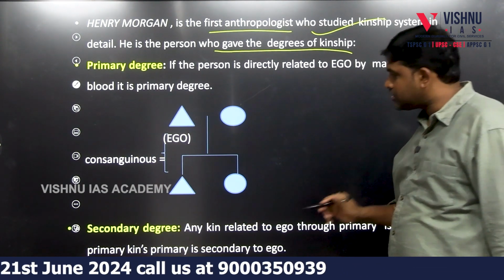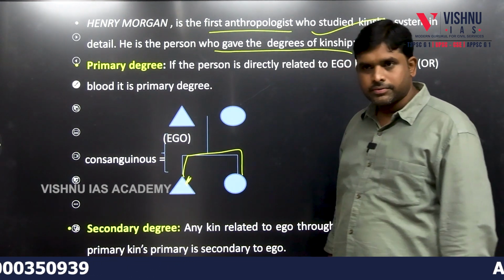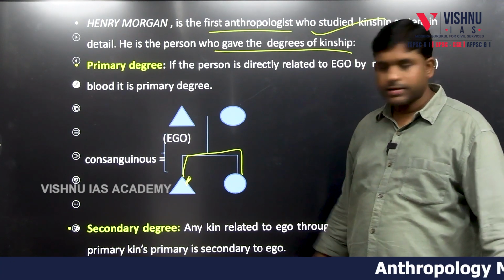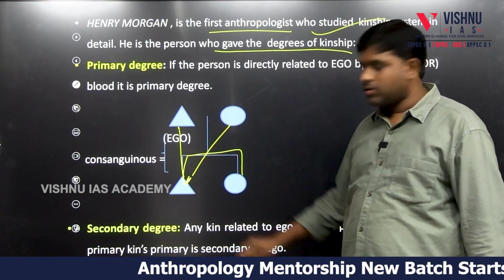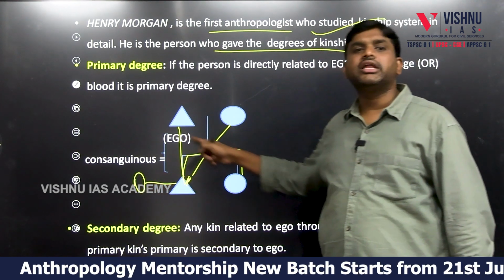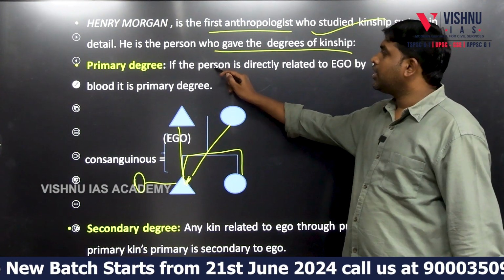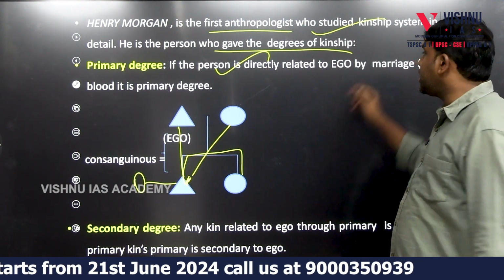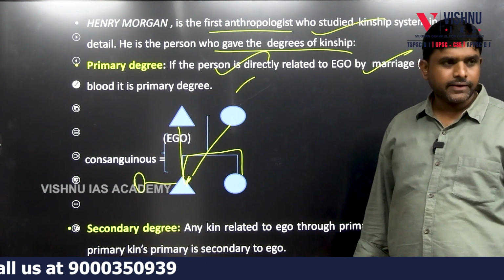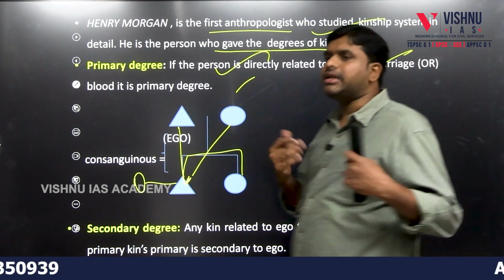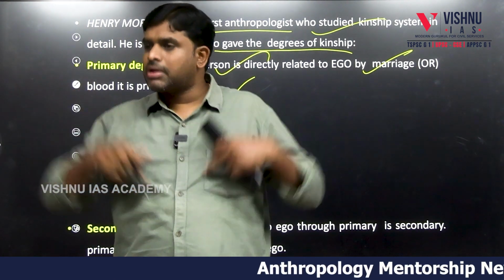Primary degree of kinship. Ego. Sister, primary. Father. Mother. Or he got married. This is called the primary degree of kinship. If the person is directly related to ego by marriage or by blood, it is called primary degree. Secondary: everything you have to take as an example from your perspective. My primary is secondary for me.